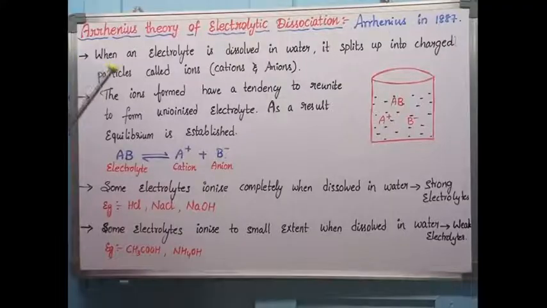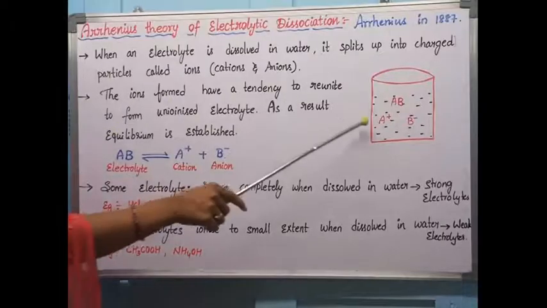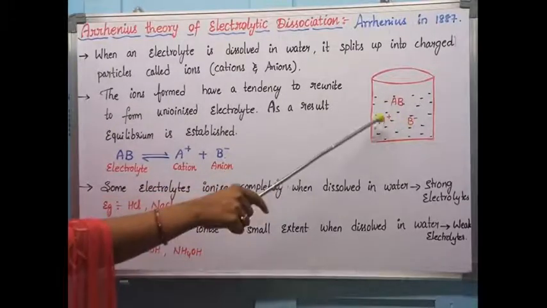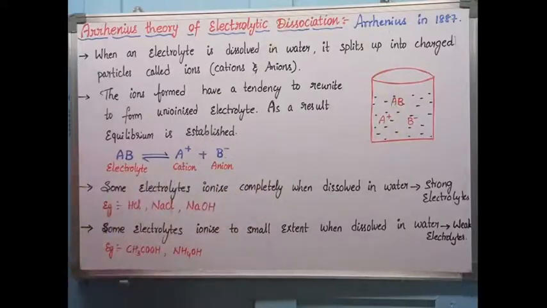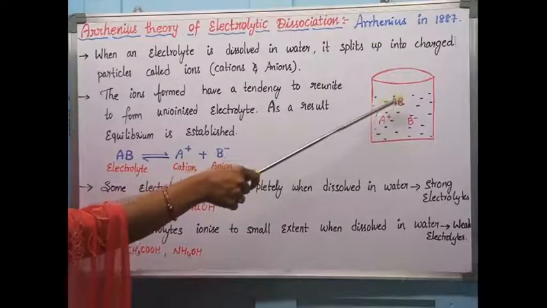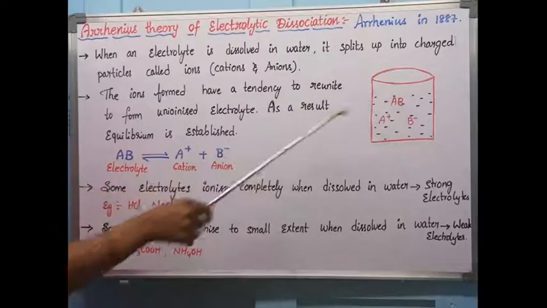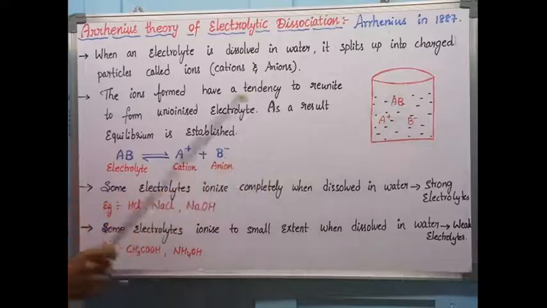The ions which are formed have a tendency to reunite. Whatever ions are forming in this solution have a tendency to reunite and form the unionized electrolyte again. Because of this, there is an equilibrium between the unionized electrolyte and the ions. Such an equilibrium is called dynamic equilibrium.